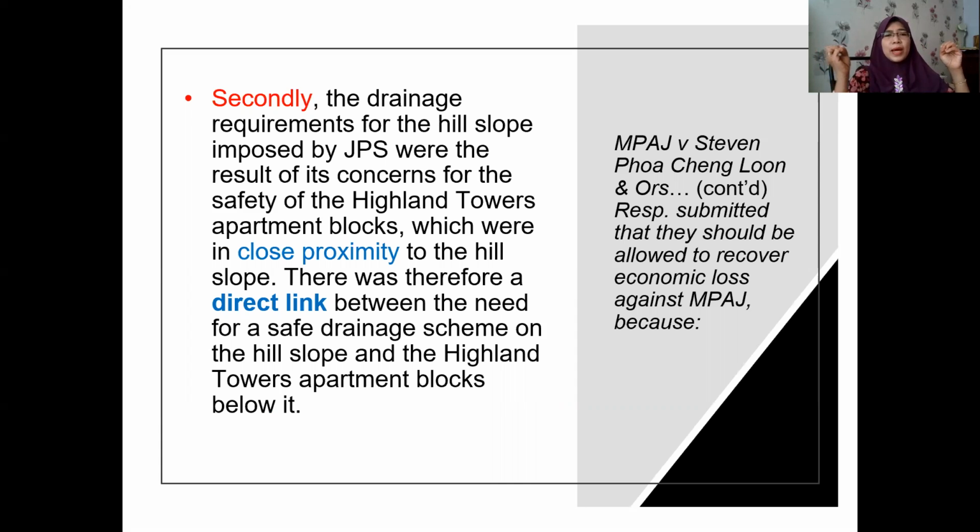Therefore, there was a direct link between the need for a safe drainage scheme and the hill slope, because it's a hilly area. So it really needs proper maintenance of all the safe drainage, so that it will prevent any disaster from happening later, but it happened already.